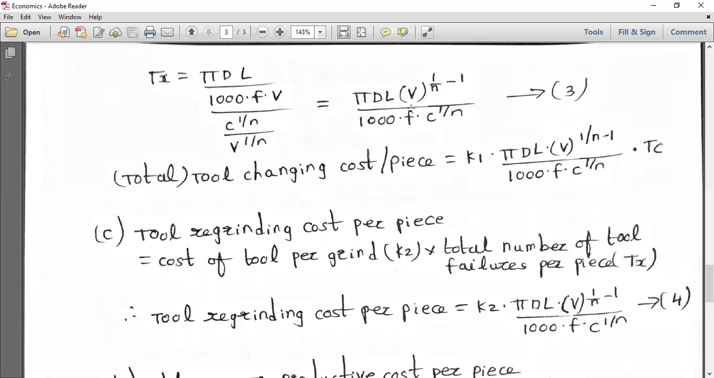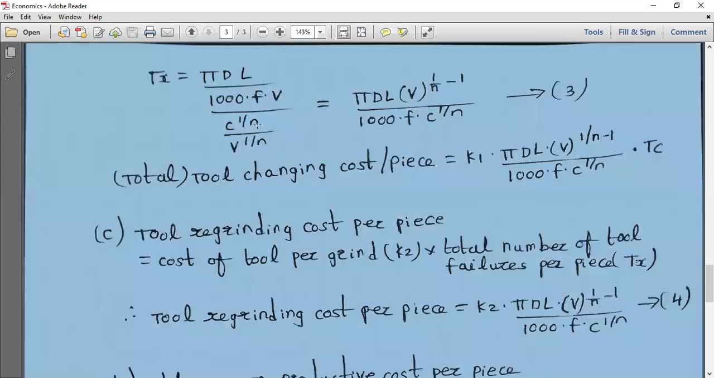So it is πDL. You just try to see πDL. If you take this to the top, it is V to the power of 1/n minus 1, because this is minus 1. So 1000 F into C to the power of 1/n. Just try to take this up, you'll get this equation. What is Tx? Already I told you, Tx is nothing but the total number of tool failures per piece.